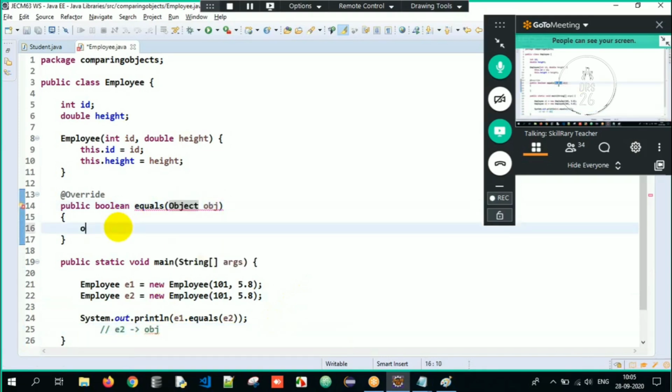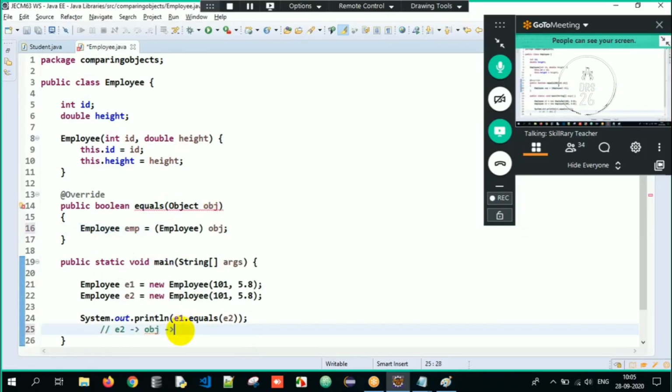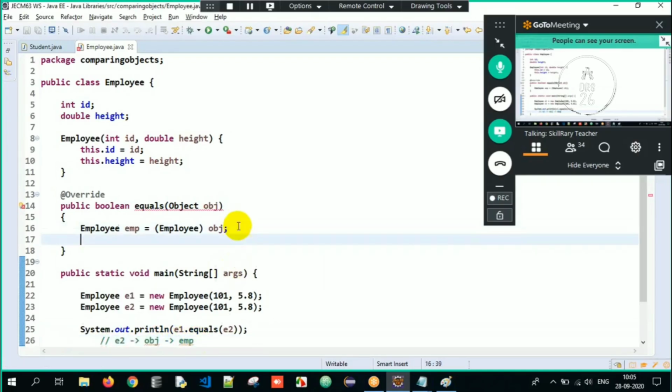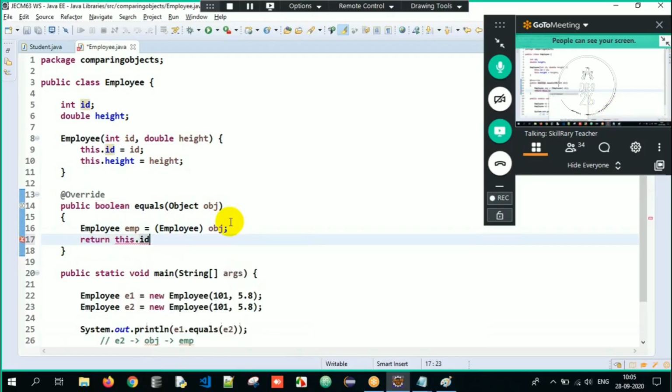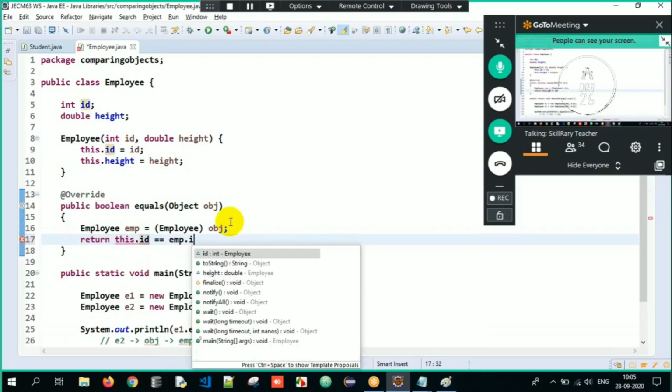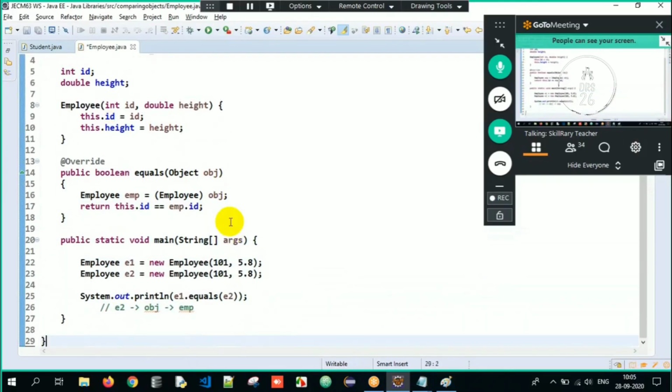Now I need to downcast it. Obj will get converted to the Employee type reference emp, but we have to downcast explicitly. E2 was converted to obj, which is upcasted, and again it is downcasted to emp. From E2 I upcasted to Object and then downcasted to Employee again. Now how do you point to the current object? The this keyword. this.id equals emp.id here. So I have written logic that compares only the IDs.